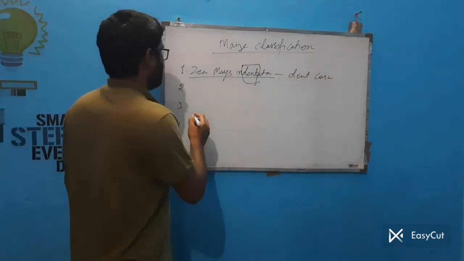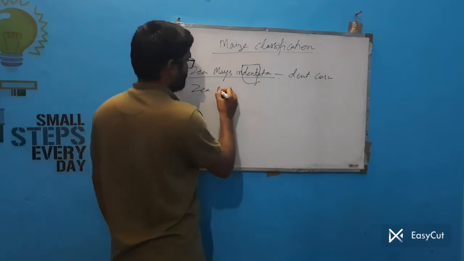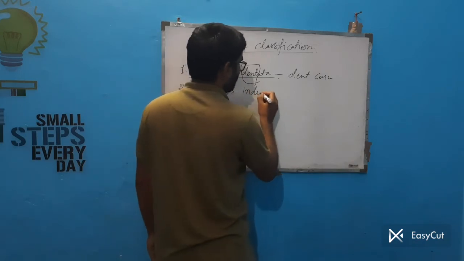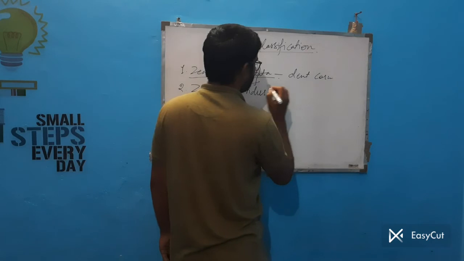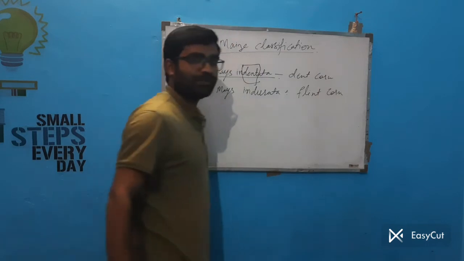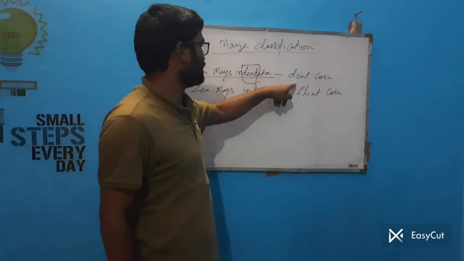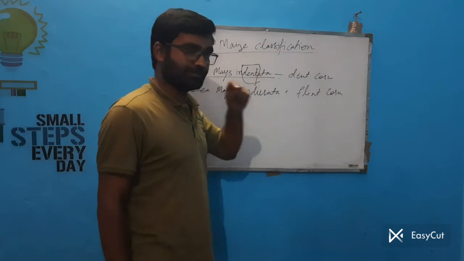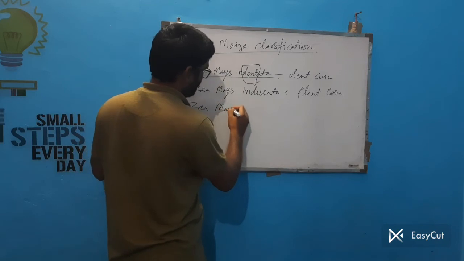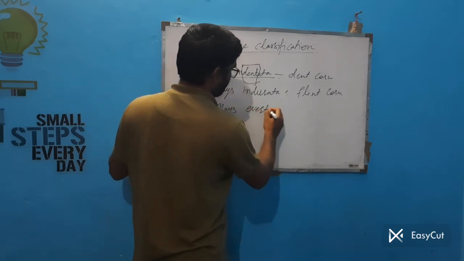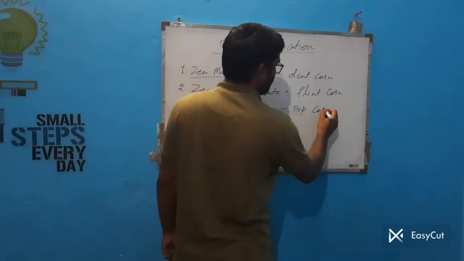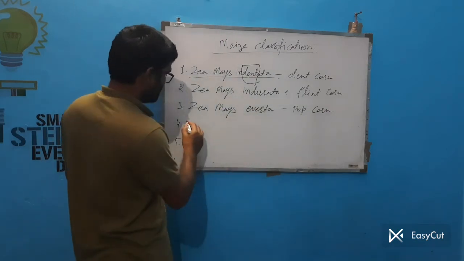Okay. Next is Zea mays indurata. This is called flint corn. Indentata, dent corn. Indurata, flint corn. Okay. Next is Zea mays everta. This is called popcorn.